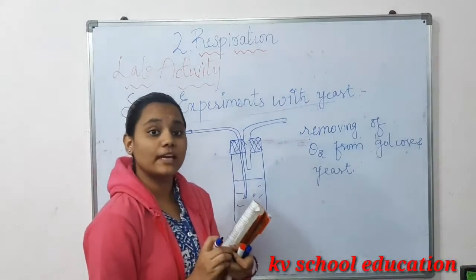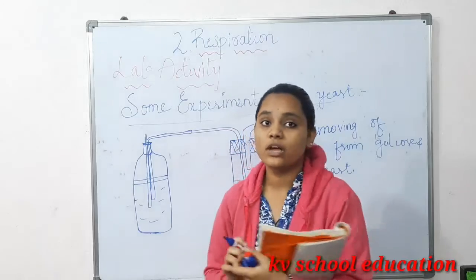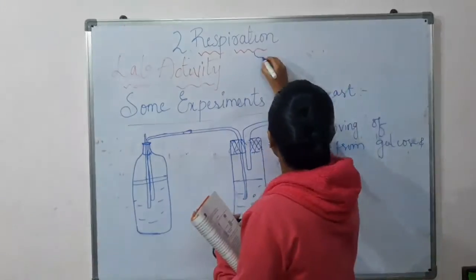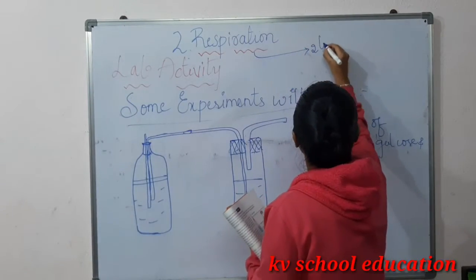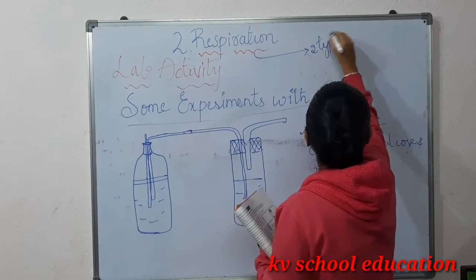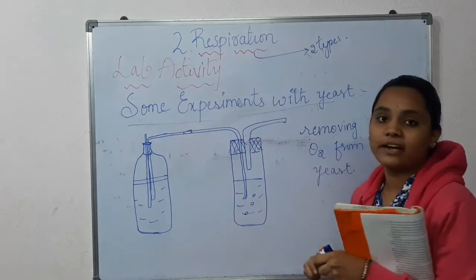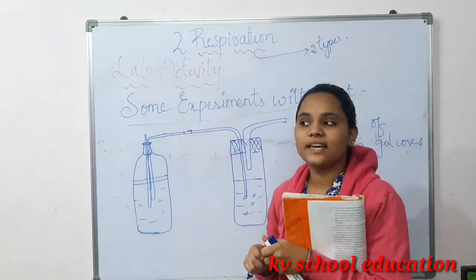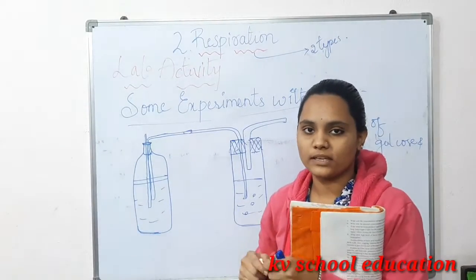What is meant by aerobic and anaerobic respiration? I forgot to say that respiration is divided into two types: aerobic respiration and anaerobic respiration.